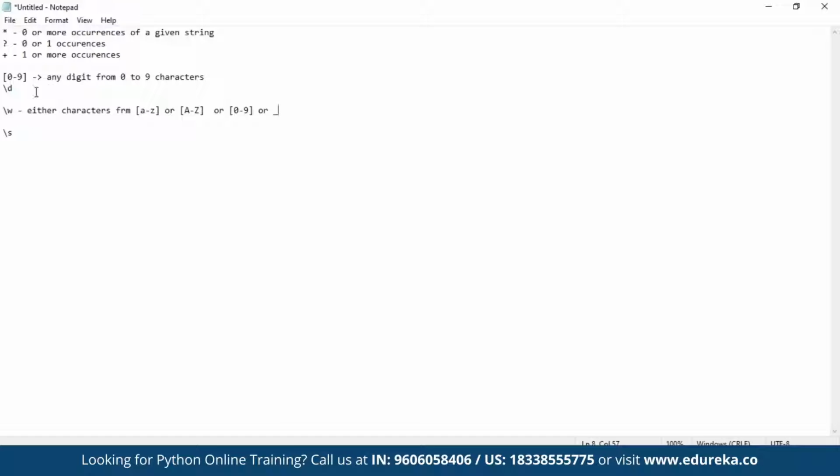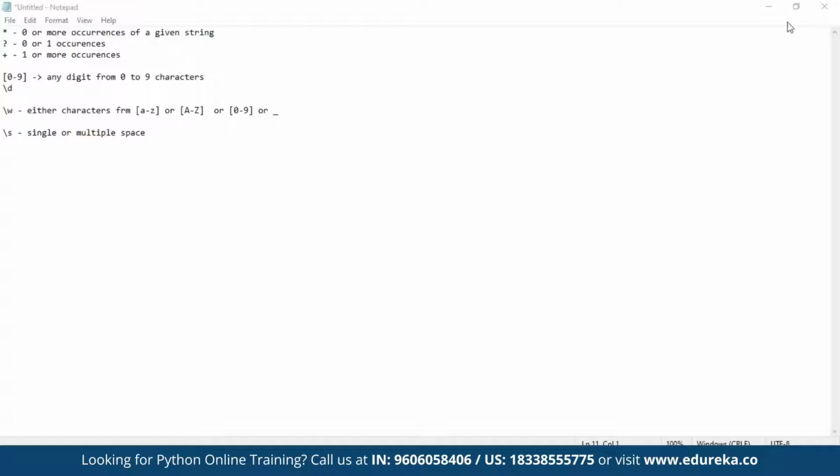So when you use \w, it can match any lowercase alphabet from small a to small z, any character from capital A to capital Z, or any character from 0 to 9 digits. And \s means single or multiple space match. These are the symbols you should be aware of, and that is required for every language, not just for this. Okay, so these are the symbols.